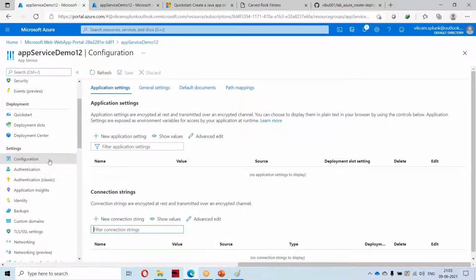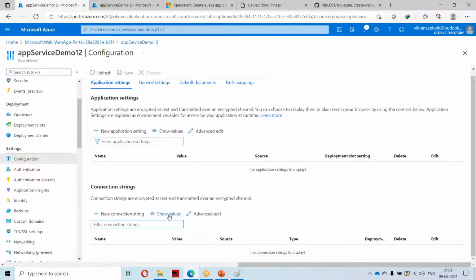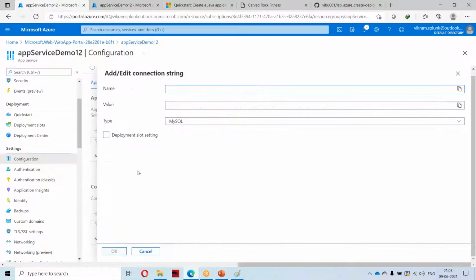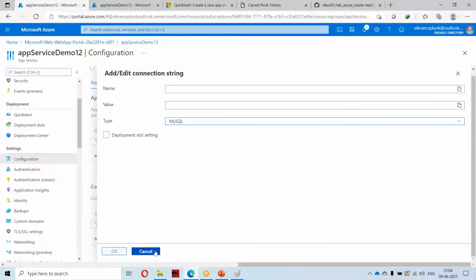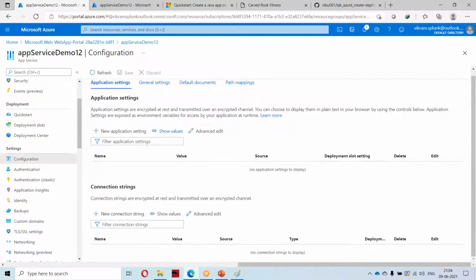So here you will be having some configurations. Basically, if it is a DB or something, you will be having some connection strings to connect it to the DB. So if you want to connect to this, you can use this connection string, and you can use the DB which you want to connect and fetch the data or replicate the data, whatever. If you want to do updates to this particular app service, you can connect using the connection strings that are available in this configuration.